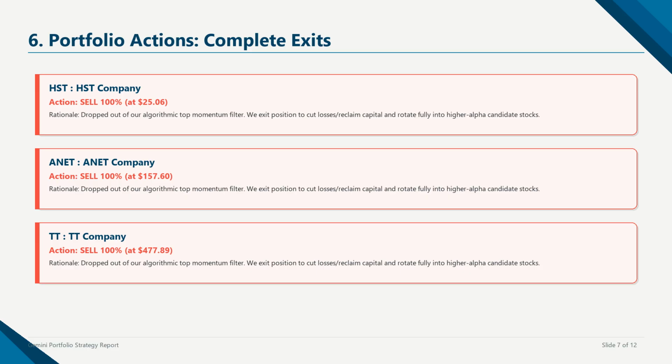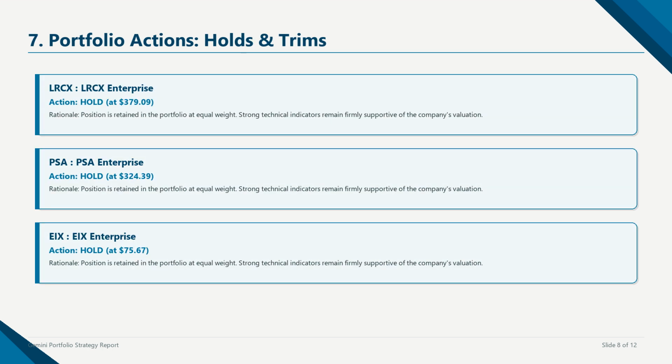We execute these exits at the market open, following the screening to minimize execution slippage and target exact technical prices. For our current holds and trims, we maintain our core high-conviction positions in LRCX, PSA, IKES. These companies show robust industry tailwinds, and their technical trends remain strongly supportive of their current valuations. By maintaining these positions, we minimize portfolio turnover and transaction friction, in line with our target rules.